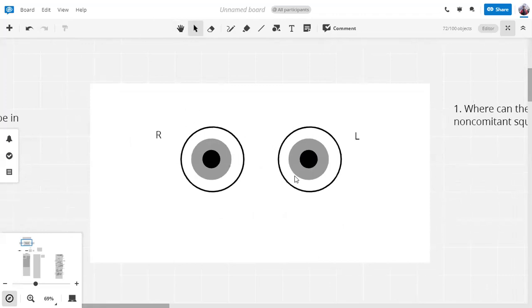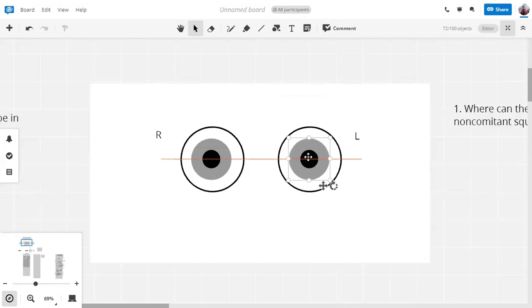So the first thing, squint means that there is inability of the visual axis to converge. So one eye must be somewhat deviated. कहीं भी deviate हो सकती है. So you can see that if one eye is deviated, then the visual axis do not meet. That is the first thing.